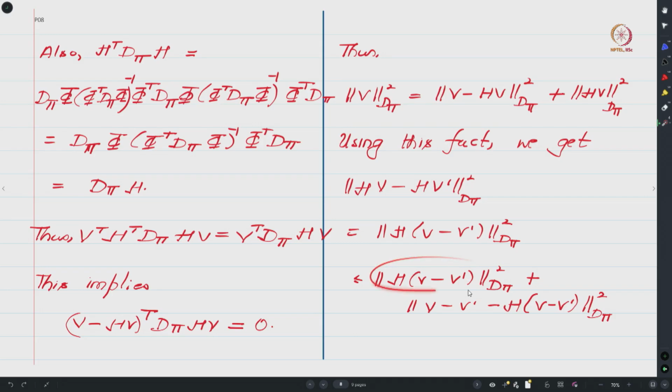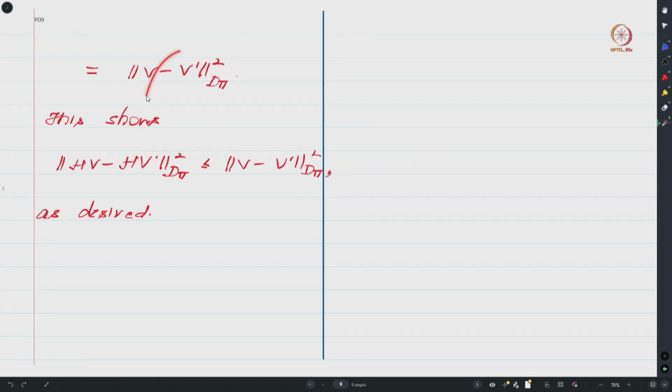So this quantity is precisely this quantity with V replaced by V minus V prime, and here again this quantity mirrors this quantity if you replace V with V minus V prime at both places. So from the Pythagorean theorem that we have shown above, one can see that this right hand side actually will equal the square of the distance between V and V prime, right.